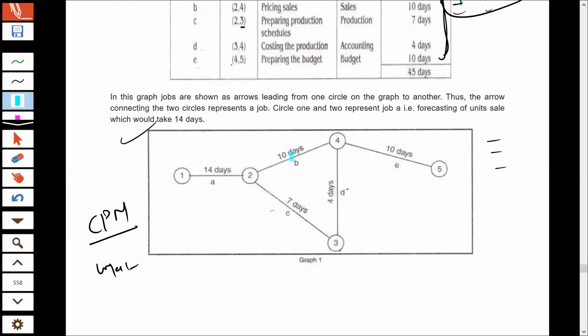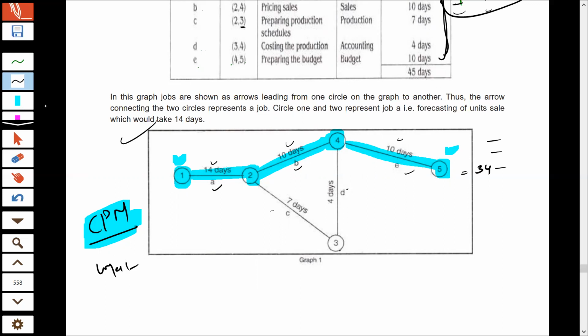So after drawing your PERT chart, you will come to know about your CPM. CPM is derived from your PERT chart. Now, if you look at this diagram, we have 2 paths. From event 1 to event 5, we can reach by 2 different paths. We can go from 1 to 2, 2 to 4, and 4 to 5. This is one path, and it comprises activities A, B, and C. If you total the time taken on this path, it is 14 plus 10 plus 10. The total is equal to 34. This is your first path.